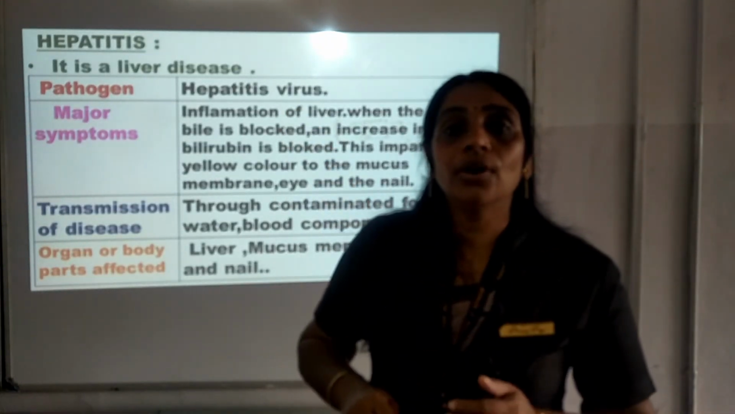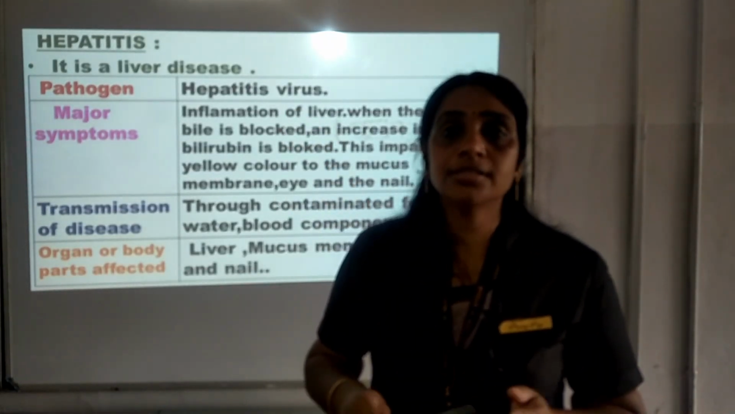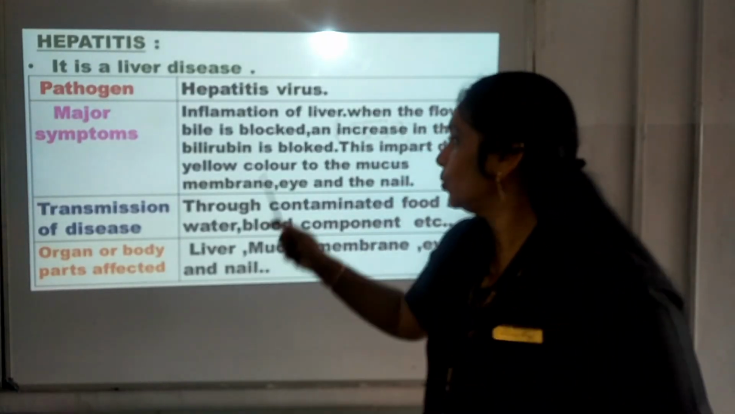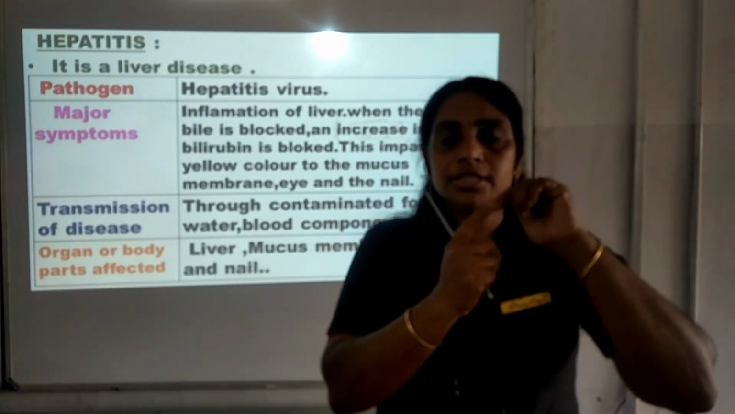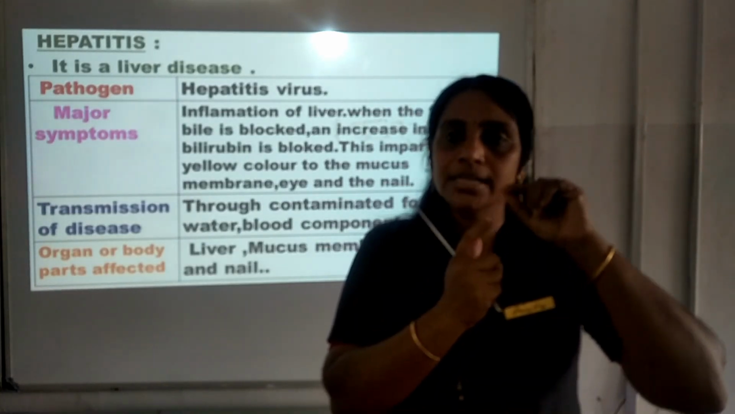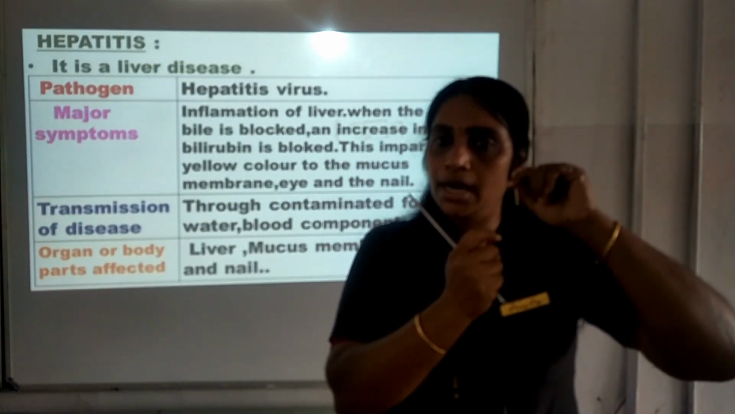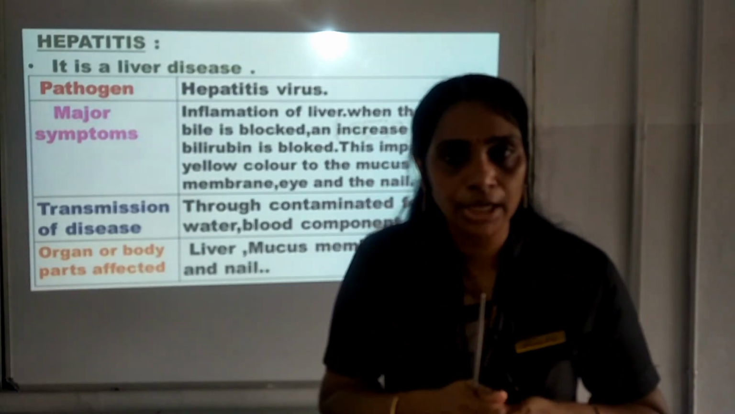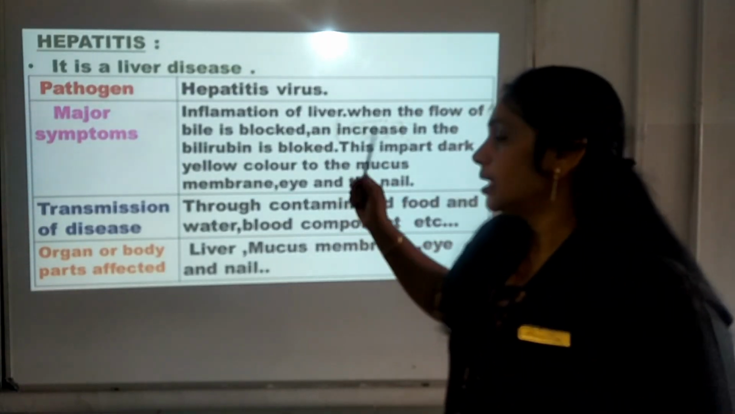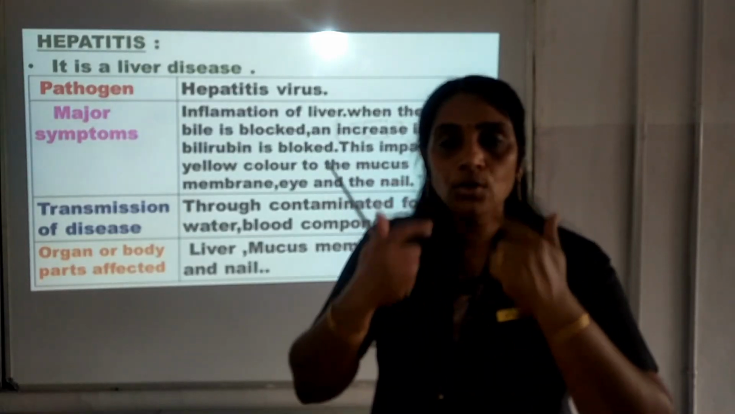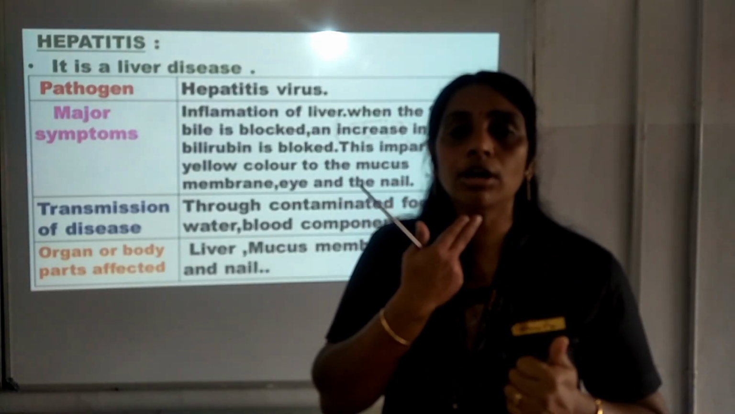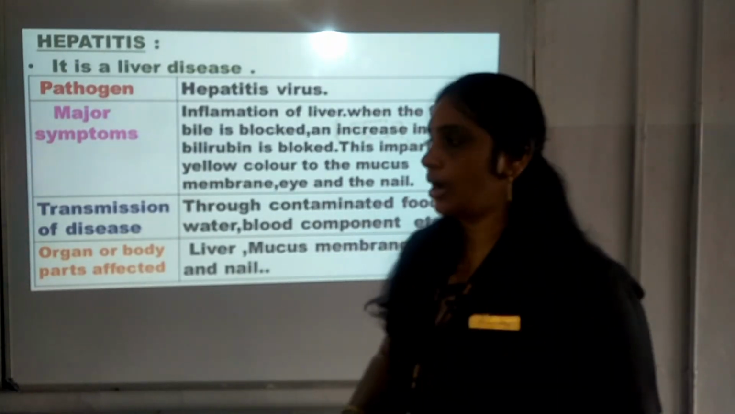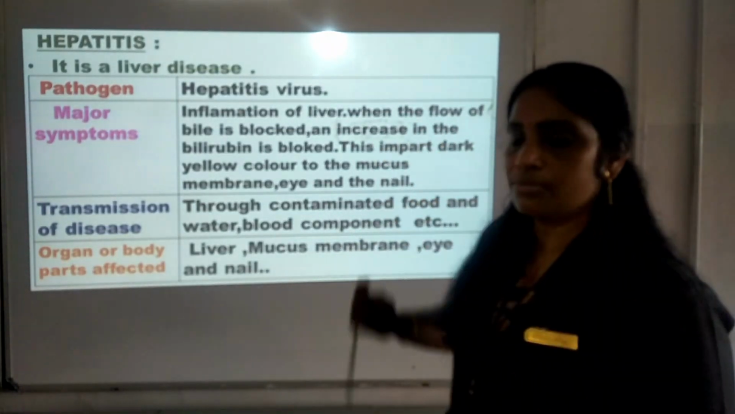Hepatitis is also known as jaundice. This is a common name. Jaundice is a common name. And the dark yellow color you can see in the nails of the person. Those who are infected with jaundice, you can see the nails will be yellowish in color. Inside the eye, the whitish area will become yellow in color, as well as the mucous membrane present in the nose, or in the throat. In that area, the mucus will be yellowish in color. These are the major symptoms.